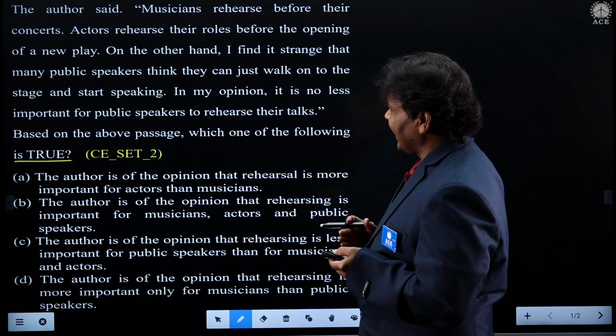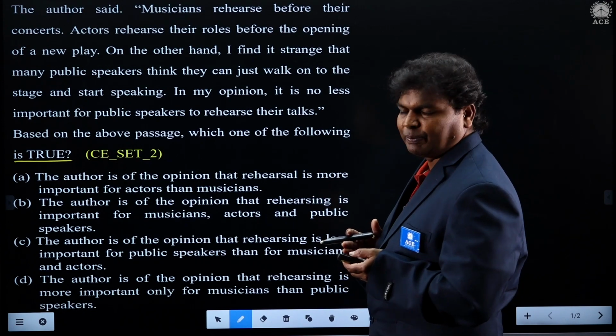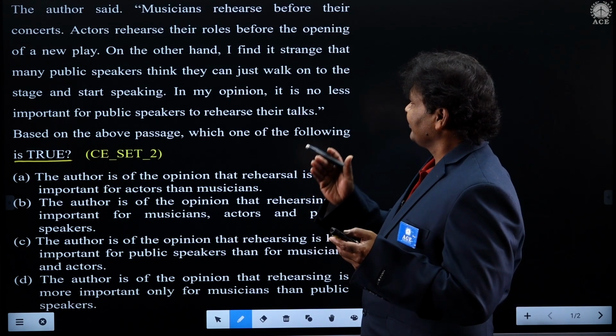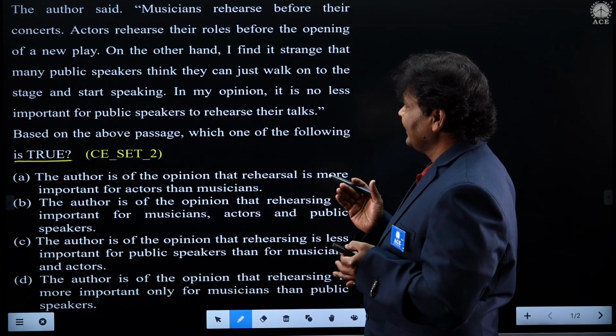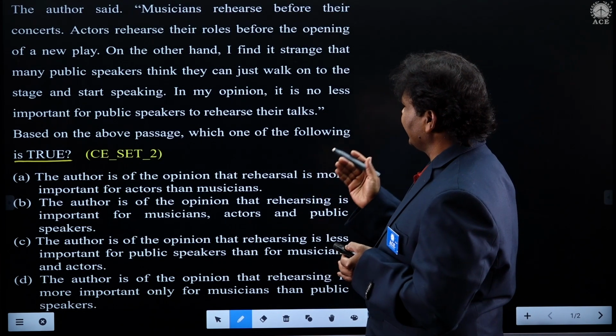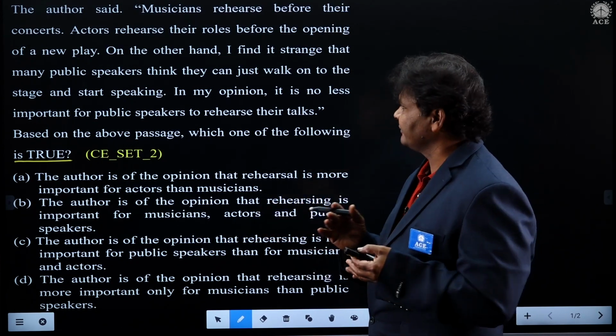Similarly, the second sentence says, actors rehearse their roles before the opening of a new play. So, musicians rehearse before their concerts, music and all. Actors rehearse their roles before the opening of a new play. Very good. So, both of them rehearse.